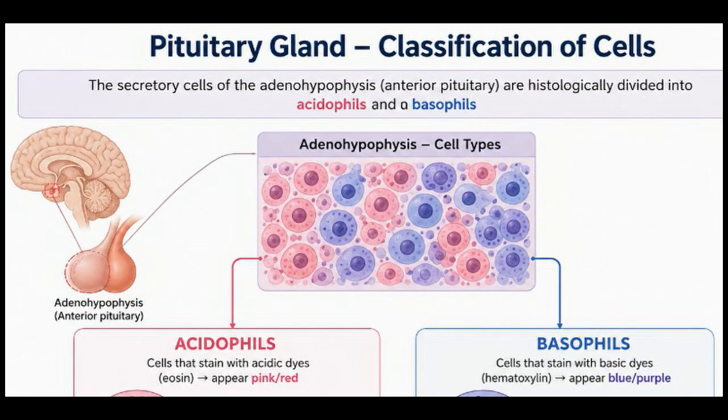Now we come to the histology of the pituitary gland. Pituitary cells are classified by staining into acidophils and basophils. Acidophils are the cells that stain with acidic dyes and give the color pink or red, and these include somatotrophs and lactotrophs. As for the basophils, these are the cells that stain with basic dyes and give the color blue or purple, and these include corticotrophs, gonadotrophs, and thyrotrophs.